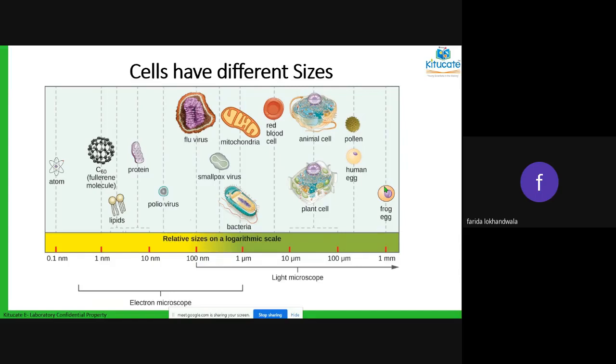The biggest cell would be the egg cell of an ostrich, which is measured in centimeters. It's very, very big. So we have cells of different shapes and cells of different sizes. Okay. Next.